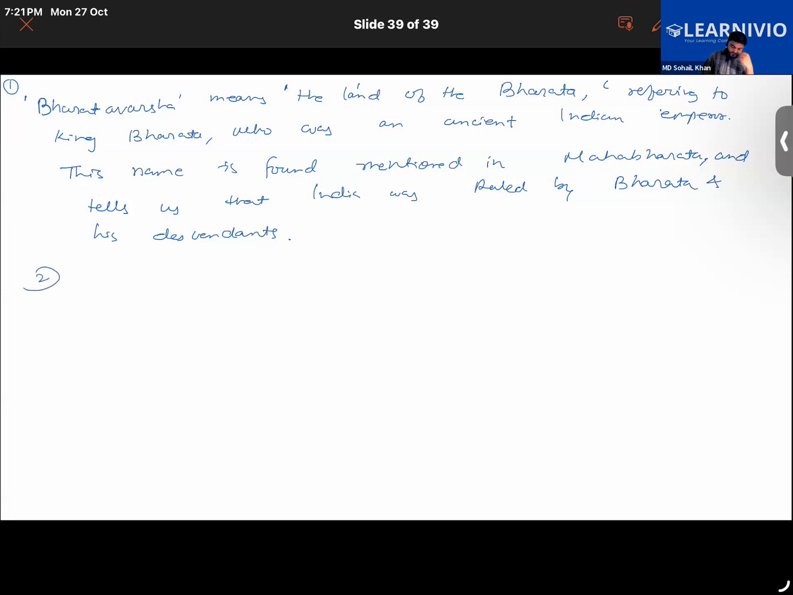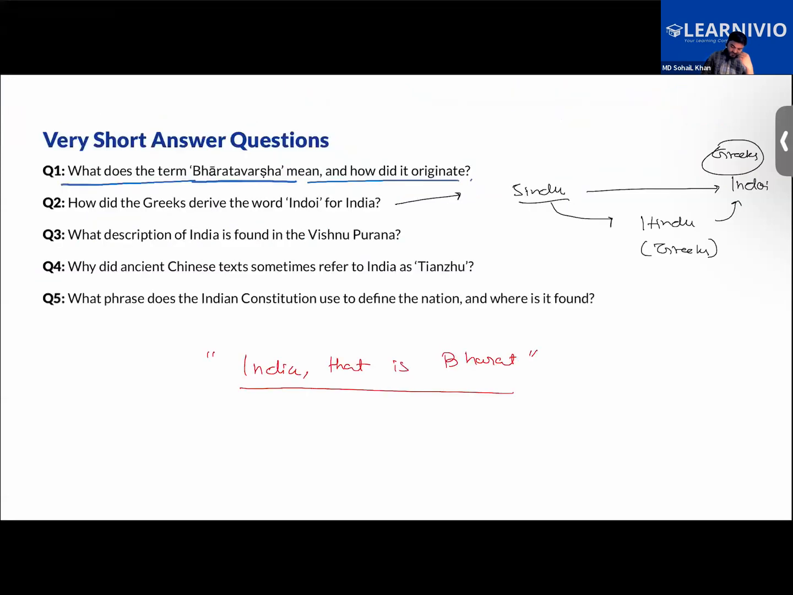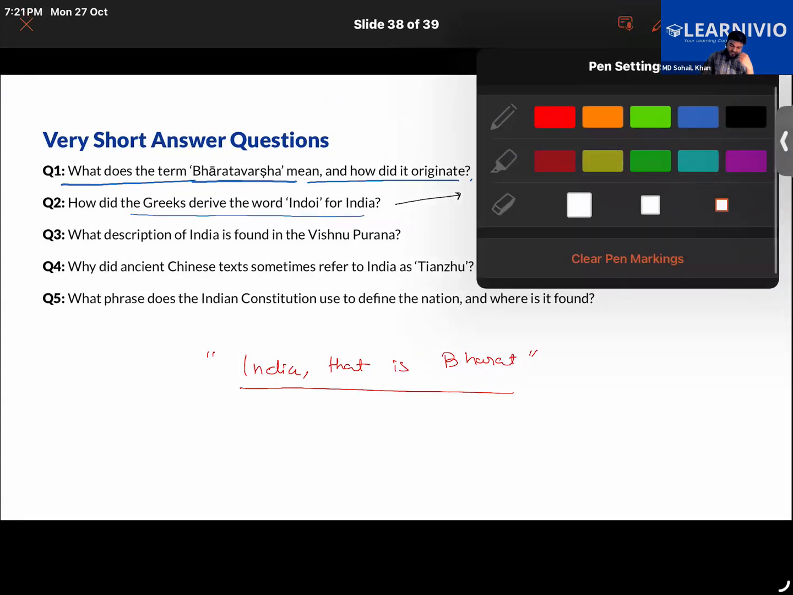Write down the second question. How did the Greeks derive the word Indoi for India? Write down the question.